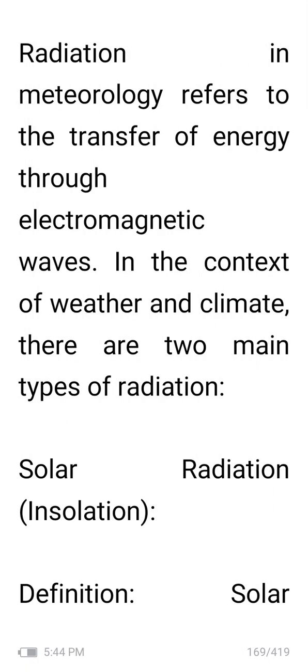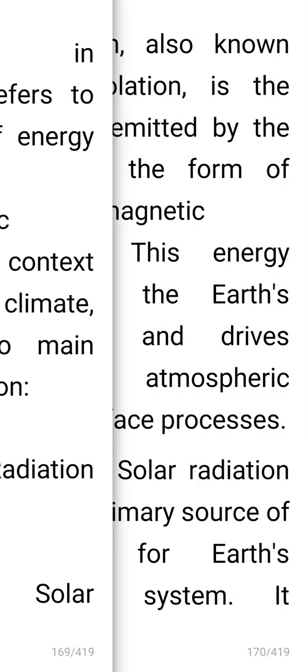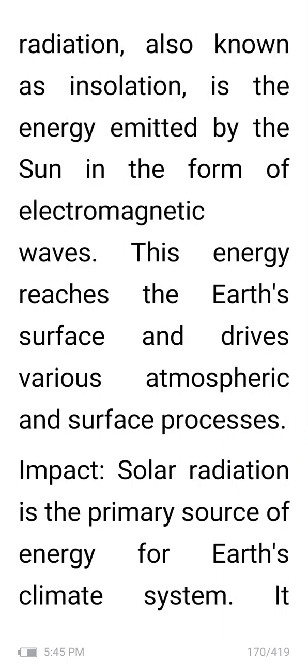Radiation in meteorology refers to the transfer of energy through electromagnetic waves. In the context of weather and climate, there are two main types of radiation: solar radiation, that means insolation. Solar radiation or insolation is the energy emitted by the sun in the form of electromagnetic waves. This energy reaches the Earth's surface and drives various atmospheric and surface processes.